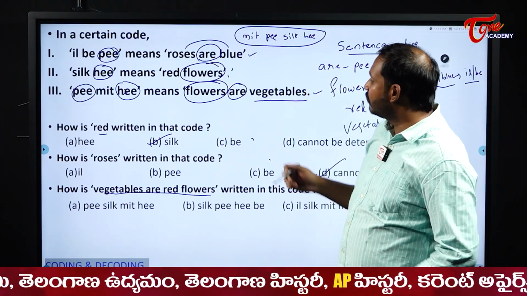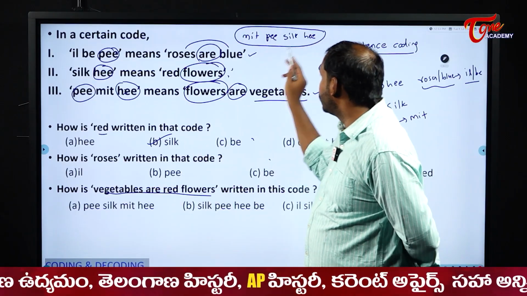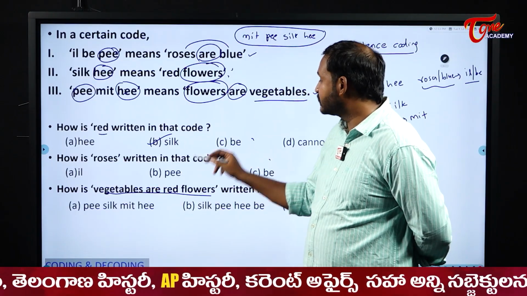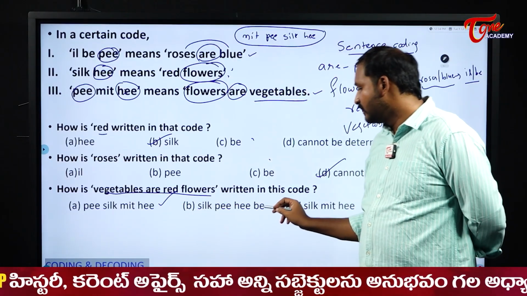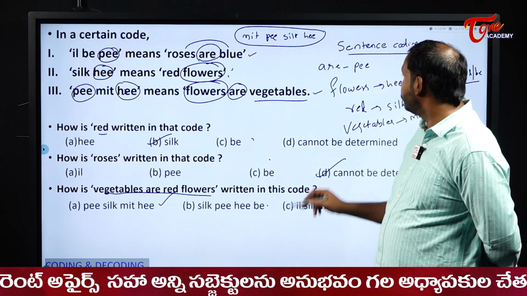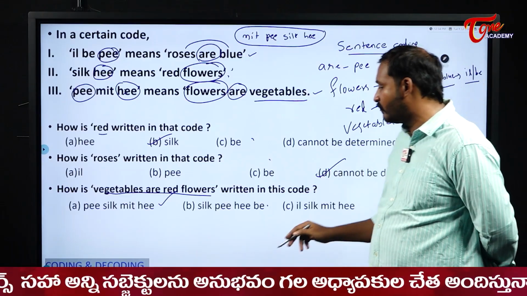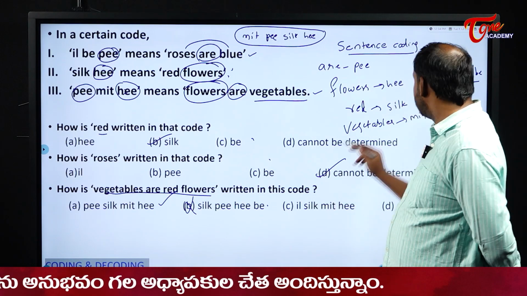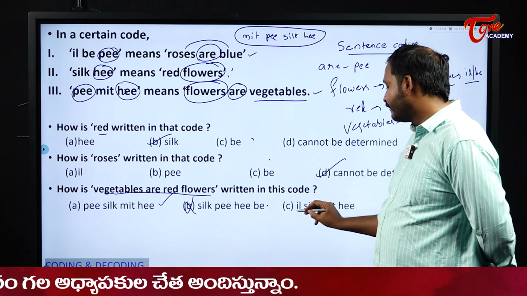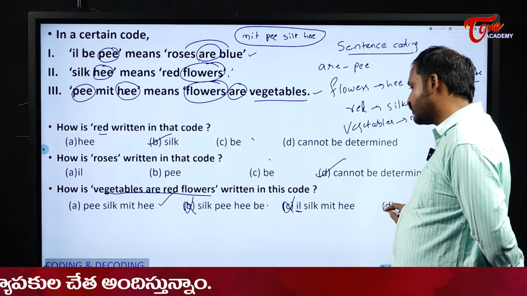So similarly, these things should be there, but in the shuffled manner. So tell me, what are the words? Silk. Do you have silk? Yes. PS. Next, MIT, he. So your option is option A. Now if I check this one, what is B? They told B. B is actually the code for roses or blue. Do we have roses or blue here? No. So this is not my answer. Ill is also the code for roses or blue. So none is also not possible.